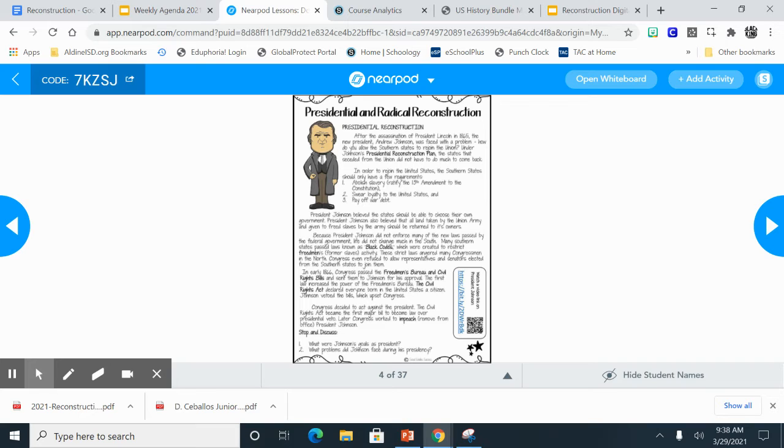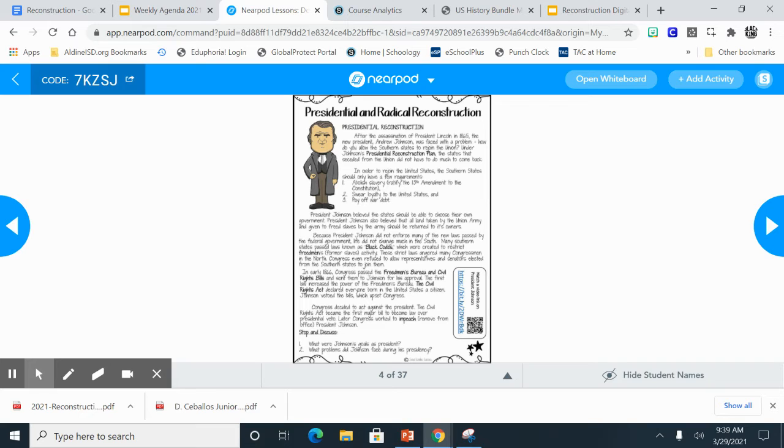Many southern states passed laws known as black codes, which were created to restrict freedmen's, former slaves', activity. These strict laws angered many congressmen in the North. Congress even refused to allow representatives and senators elected from southern states to join them.